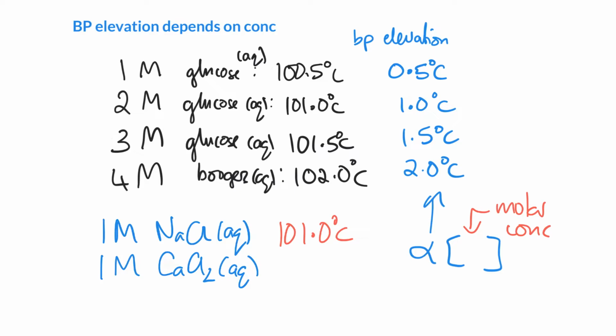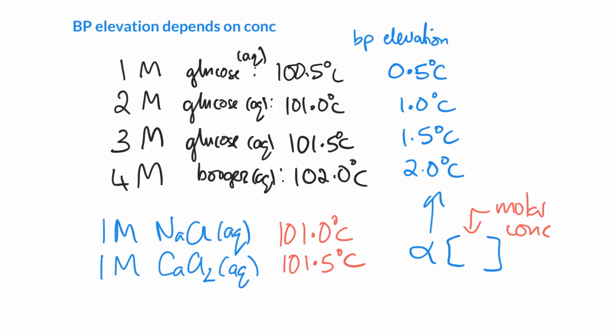Again, we said before, right, the concentration is the thing that determines the boiling point elevation. If they all have the same concentration, they should all be elevated by exactly the same temperature. However, when we measure its boiling point, it is 101.5 degrees C. So this is a puzzle. So the 1 molar salt behaves in many ways as if it's 2 molar glucose. The 1 molar calcium chloride behaves in many ways as if it's 3 molar glucose. So what is going on here?